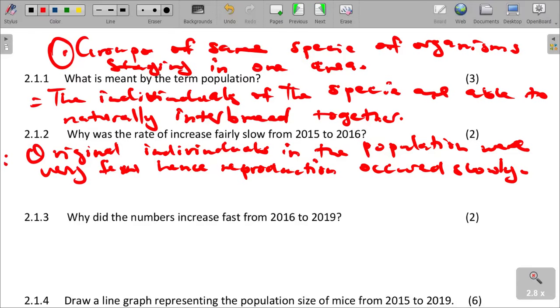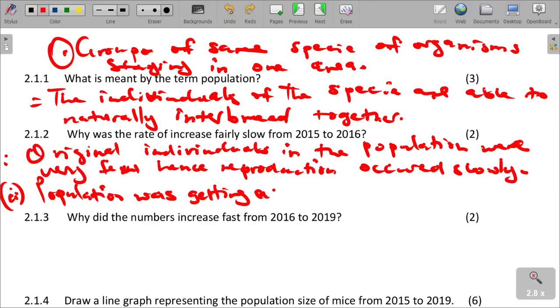We can also agree and say that the population was getting established, or used to the environment.